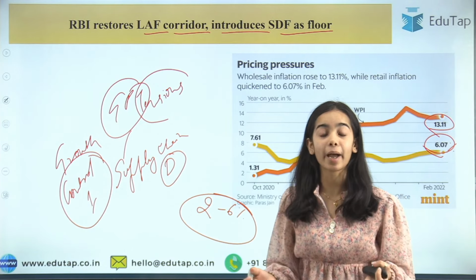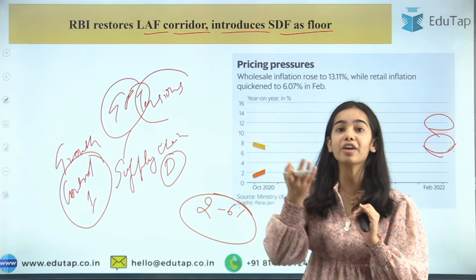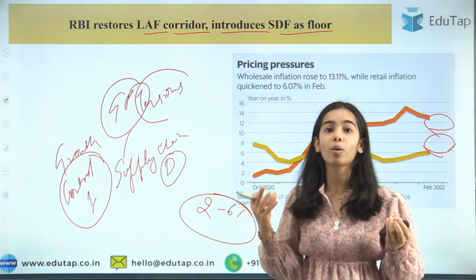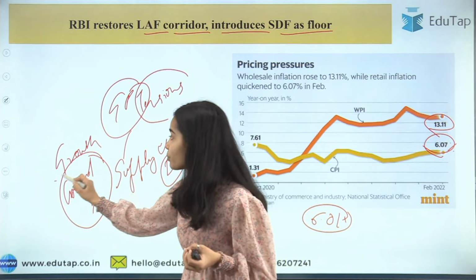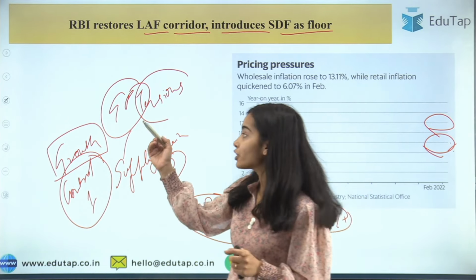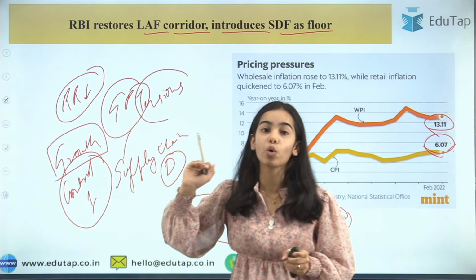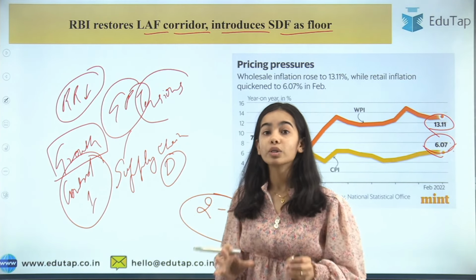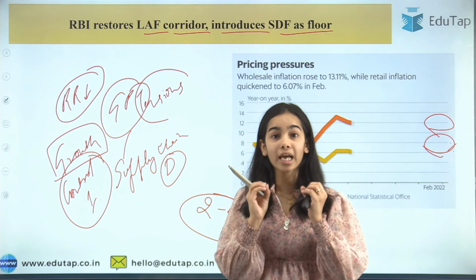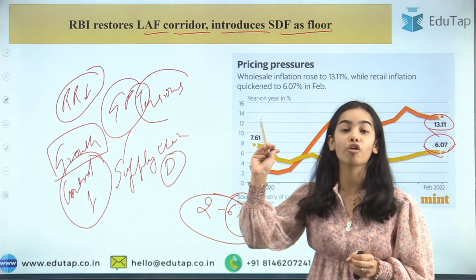Because the pandemic happened and growth had to be pushed so that the economy could revive from such a huge problem. And so in the previous bi-monthly policies, growth was the main motive, due to which the repo rate was lowered and kept at a low rate. Okay, so now inflation must be the main target. Why? Because it has breached the upper limit of the RBI.